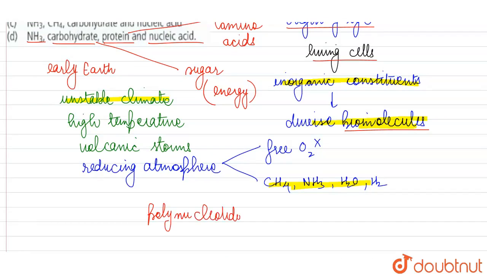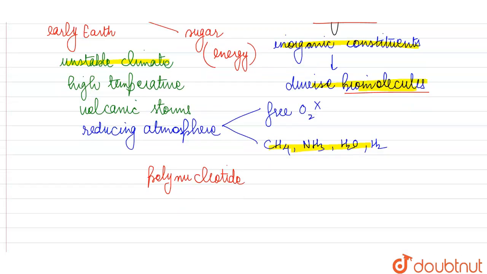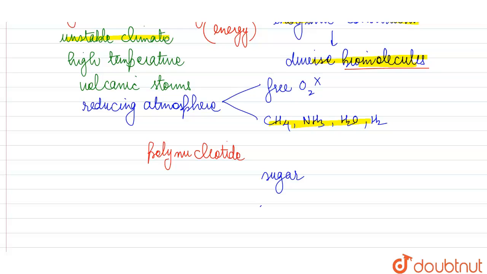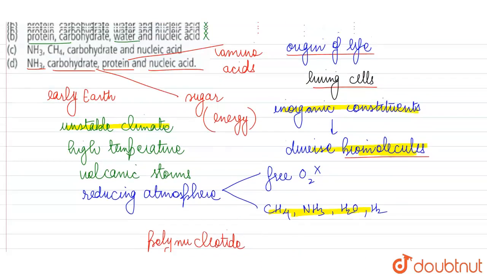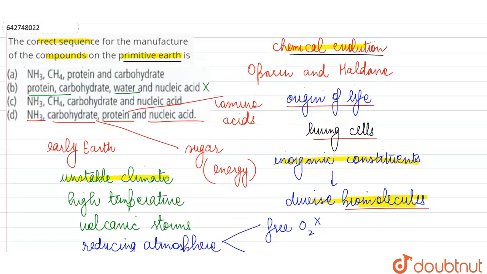Nucleic acid is just a repetition of individual units or monomers called nucleotide, and in each of these nucleotides we need a sugar, then we need a phosphate group, and we also need a nitrogenous base. So because there are so many different constituents that we need to form a nucleic acid, whether it is DNA or RNA, we will say that nucleic acids were formed in the end.